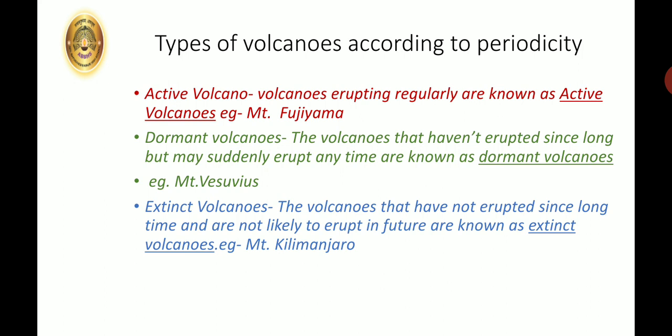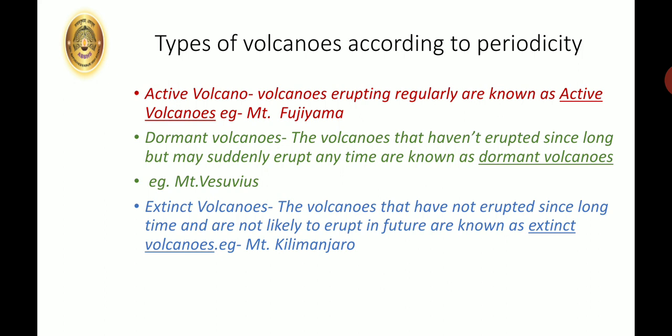The next is dormant volcano. The volcanoes that haven't erupted since long but may suddenly erupt any time. So these are known as dormant volcanoes. Example, Mount Vesuvius.